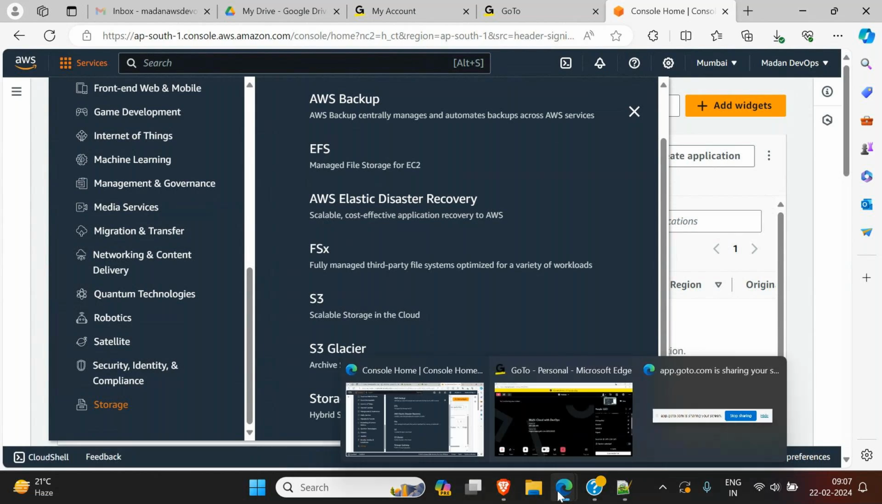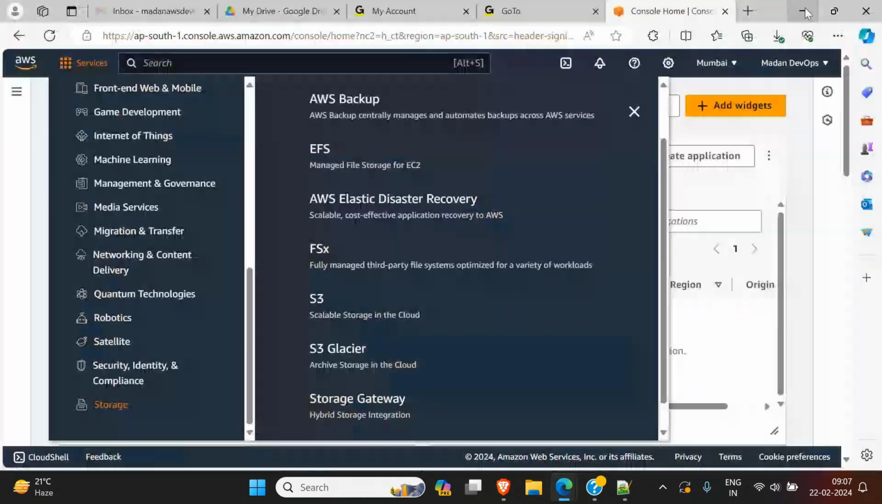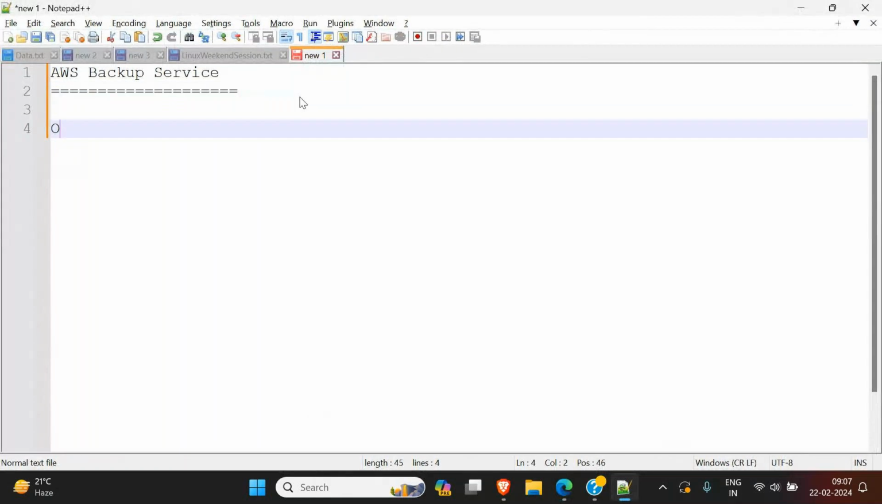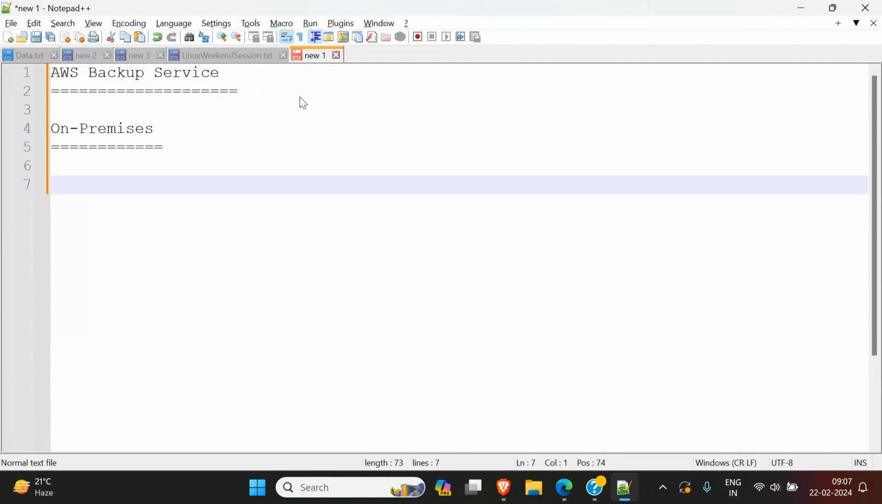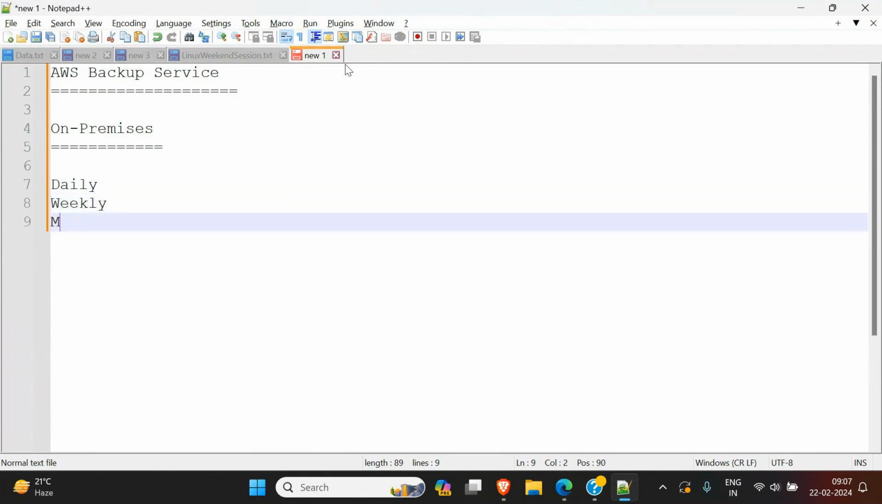Okay, so it's recording, right? Fine. Now the question is, before we go to backup, let's understand what happens on-premises. On-premises means, suppose Infosys has its own data center. In their own data center, how do the administrators take backups? Administrators take backups manually. They will take daily backups, weekly backups, and monthly backups, like that.